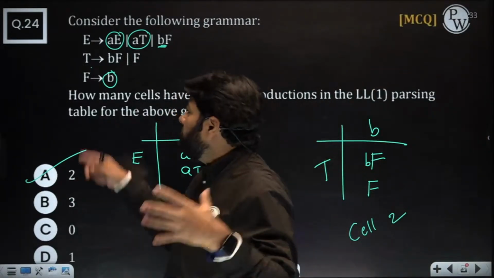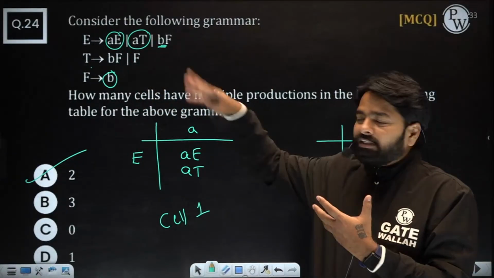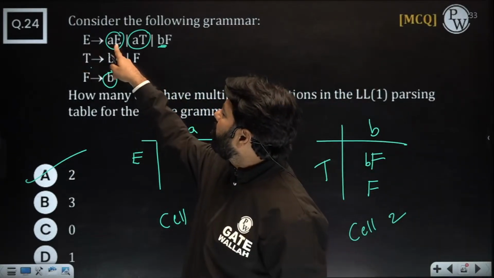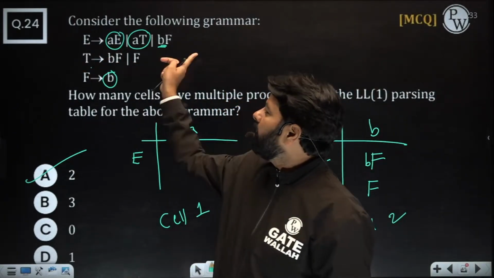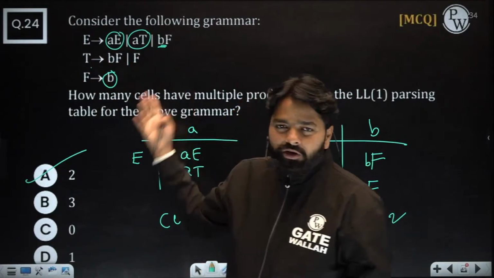Even that, we don't need to consider the whole grammar, because null productions are not there. Then first and follow computation is not at all required. Just compute first. E on A, how many comes? E on B, how many comes? That's all. T on B, B you can see. So B both can come. That's all. Answer is over.